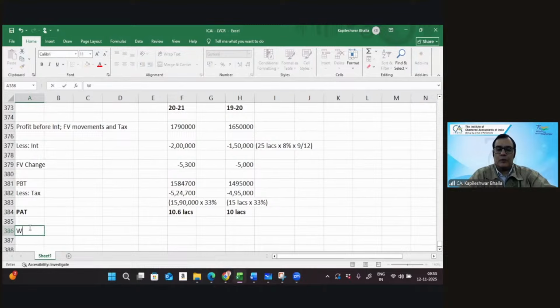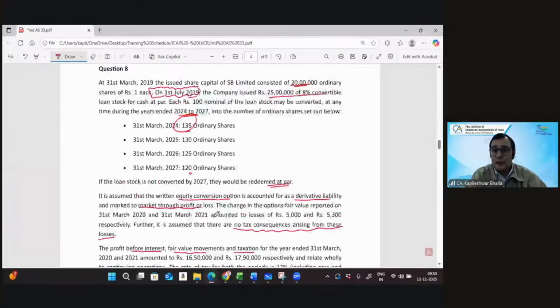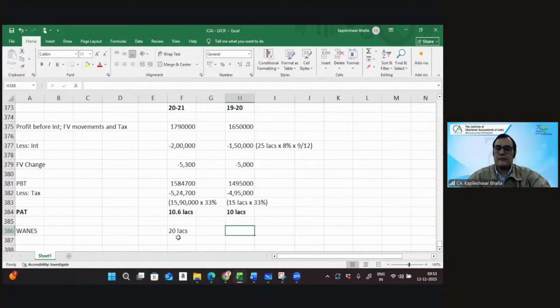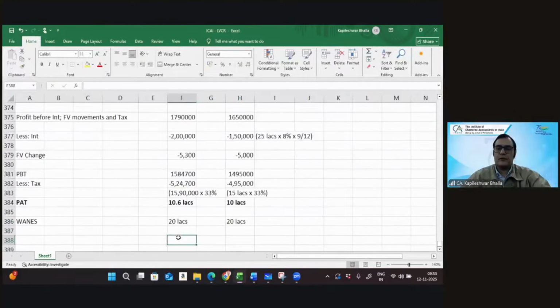So we have the weighted average number of equity shares, and I think it is very clearly given. The very first sentence, it's 20 lakh shares. You get the basic earning per share. So this is going to be 10 lakh 60 over 20 lakh, which is 0.53. Right, the basic earning per share is taken here.